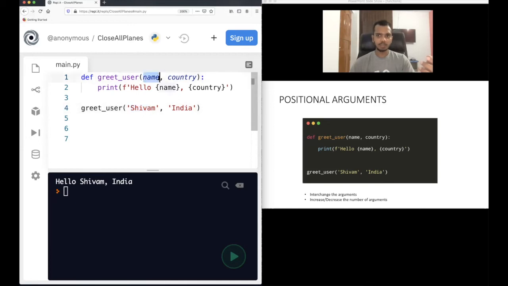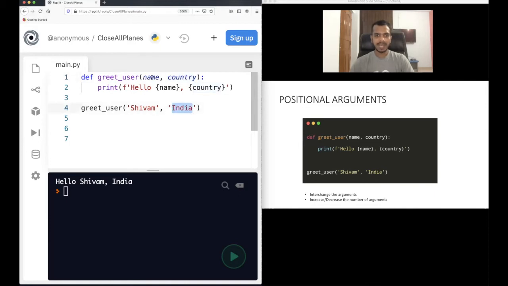I am taking two inputs, two parameters, name and country. And arguments I am passing here, Shivam, India. Because for each parameter, you need to pass one argument. It's not compulsory as we will see later. But for now, understand that for each parameter, whatever you are defining here, you should also pass an argument. For the name parameter, I am passing the argument Shivam. For the country parameter, I am passing the argument India.